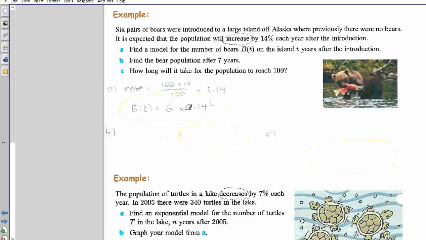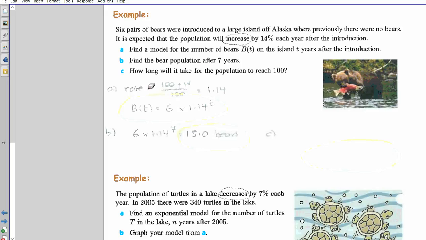But you really will not get many marks unless you show your working out. So go 6 times 1.14 to the power of 7, plug that in your calculator, and write the unrounded answer first if there is one, and then round it to 3 sig figs: 15.0 bears. So after 7 years, we expect there to be 15 bears as opposed to 6 bears. It takes a very long time for them to grow in population.